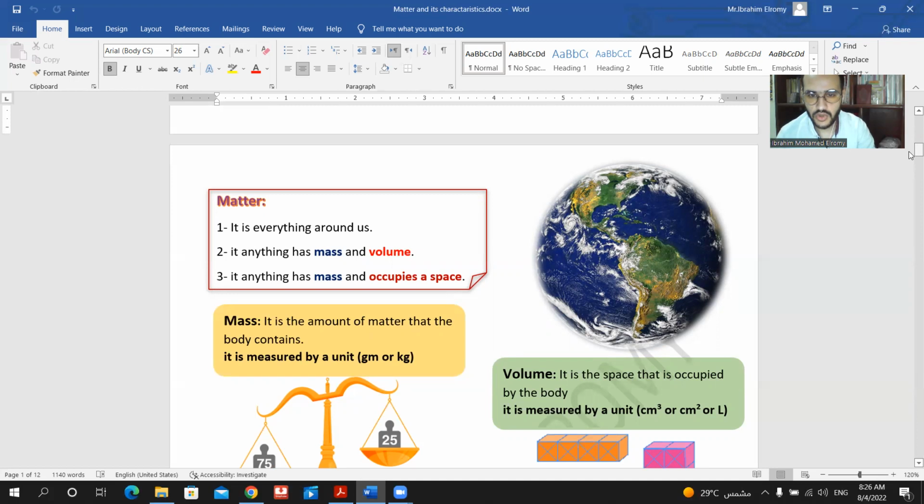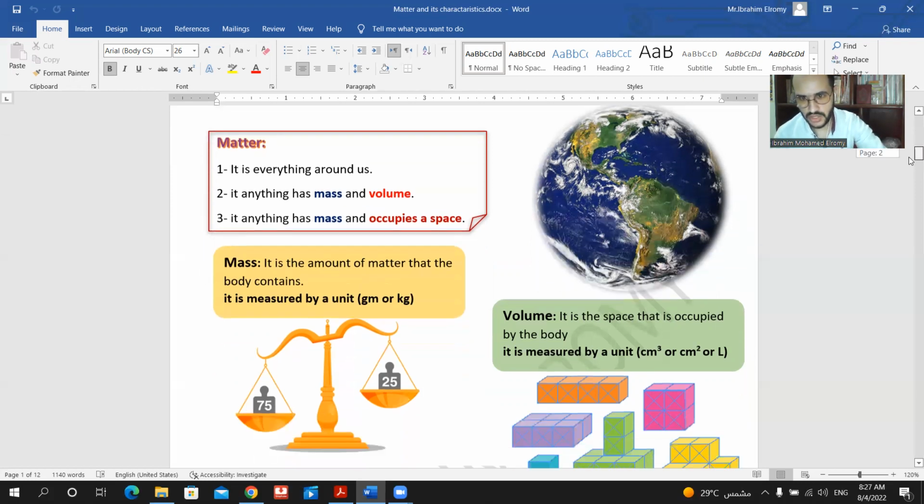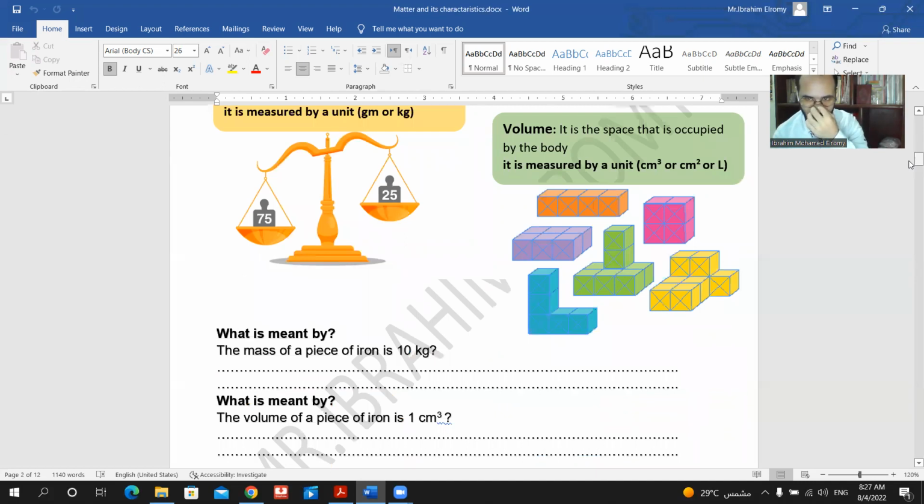The second concept is called volume, and it is the space that is occupied by the object. So the volume is the space that the body takes in the room, that the body occupies in the room. It is measured by three units: cubic centimeter, centimeter power 2, or liter. Like you see here in these shapes, for example, this box takes less space in the room than this bar. So this box has a smaller volume than that bar, and so on.